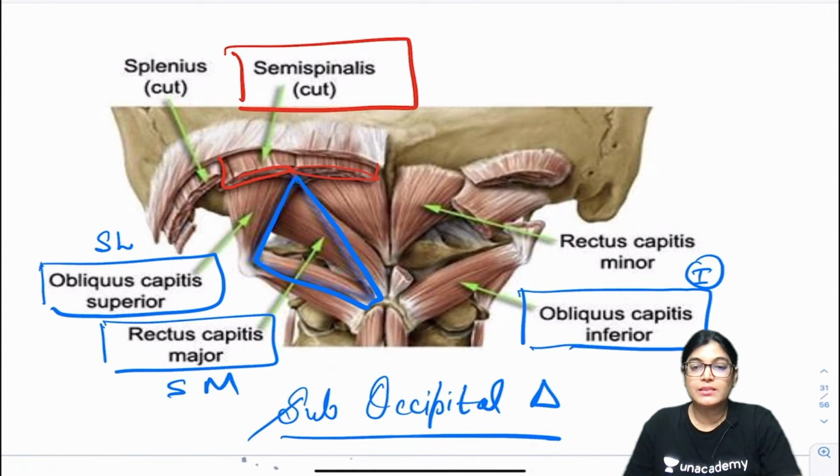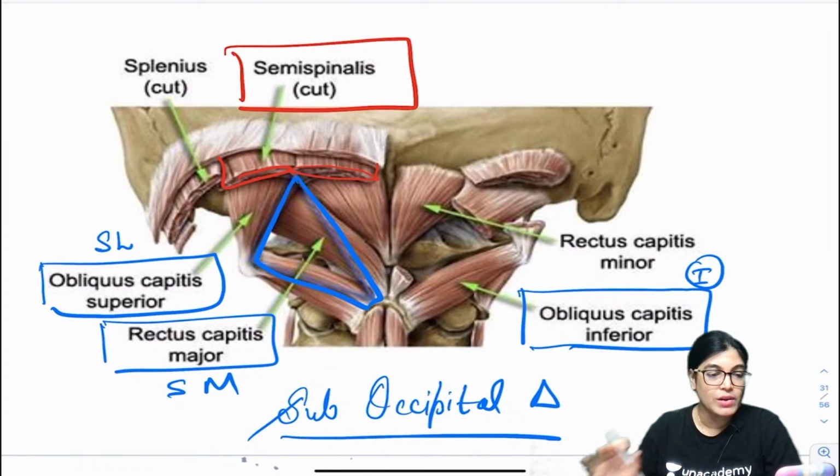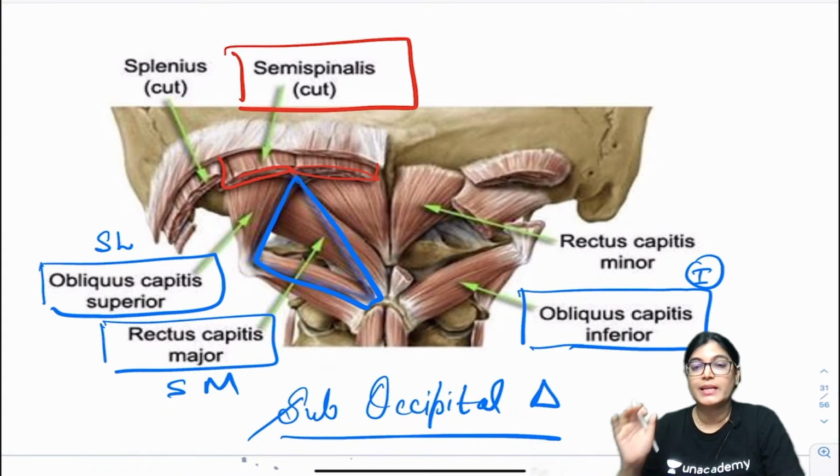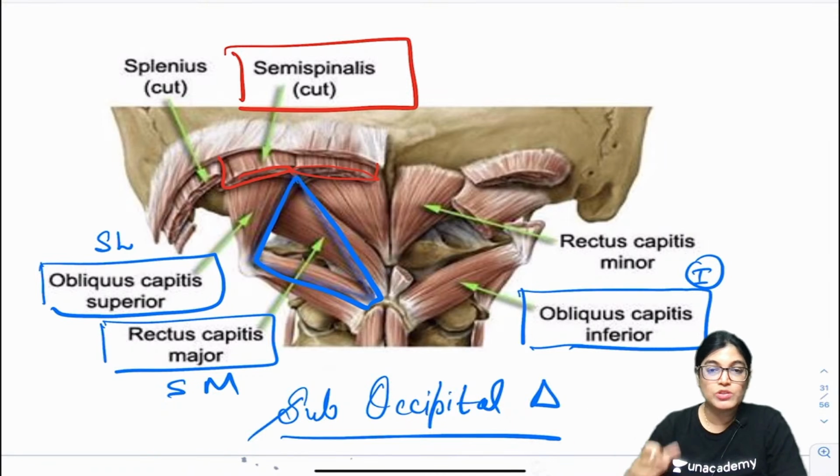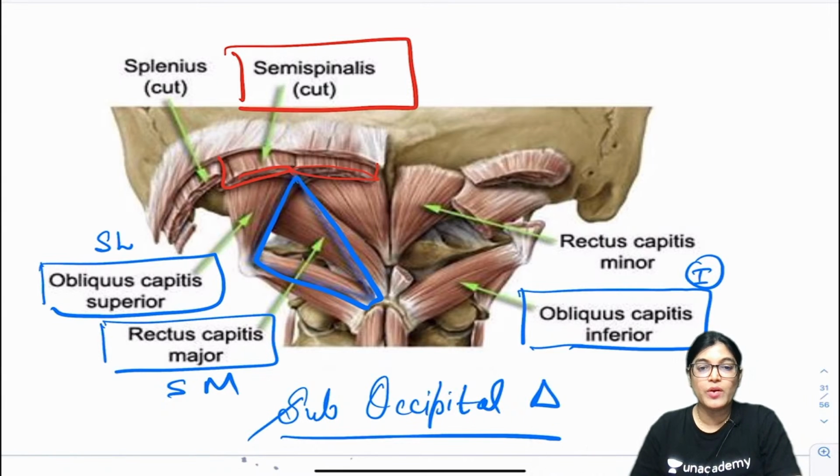What lies here? The vertebral artery, and the nerve lies here. We have gone through these contents. We have seen the floor, the atlanto-occipital membrane, C1 cervical vertebra. This all we have done. So I am not going into details of the contents, floor, roof and all. Most of you have marked it also, right? Can we move on to the next MCQ? I am not going into much detail of this topic.